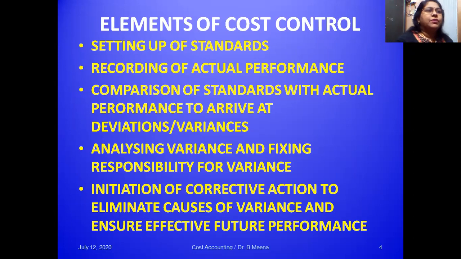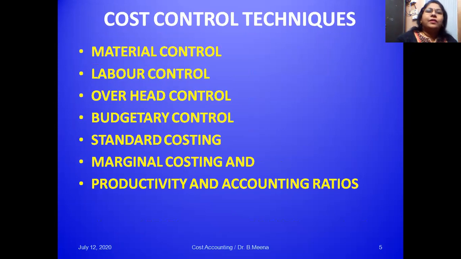So these are all the elements of cost control I want to highlight in this video. Next, what are the techniques the companies usually follow to have control over the cost? Material control, labor control, overhead control. What do you mean by overheads? All indirect expenses, or call them overheads. So how we can have control over the indirect expenses, and budgetary control, standard costing, marginal costing, productivity and accounting ratios. These are the techniques available for companies. Based on the nature of the company, they can adopt any kind of technique to have control over the costs.